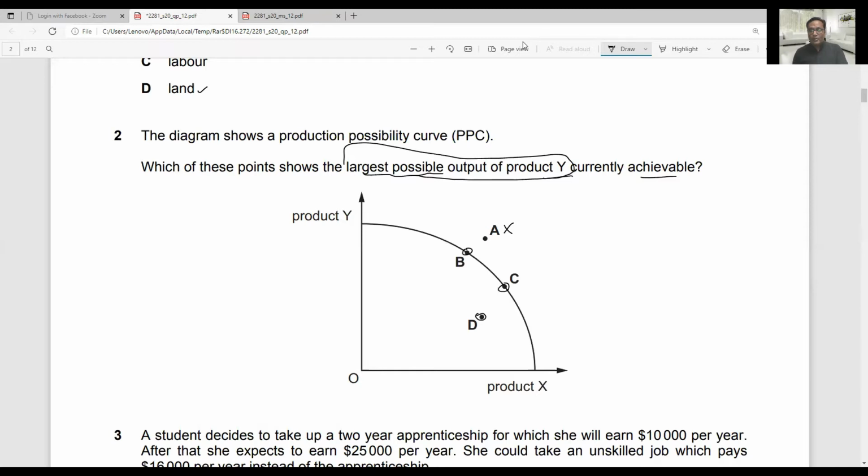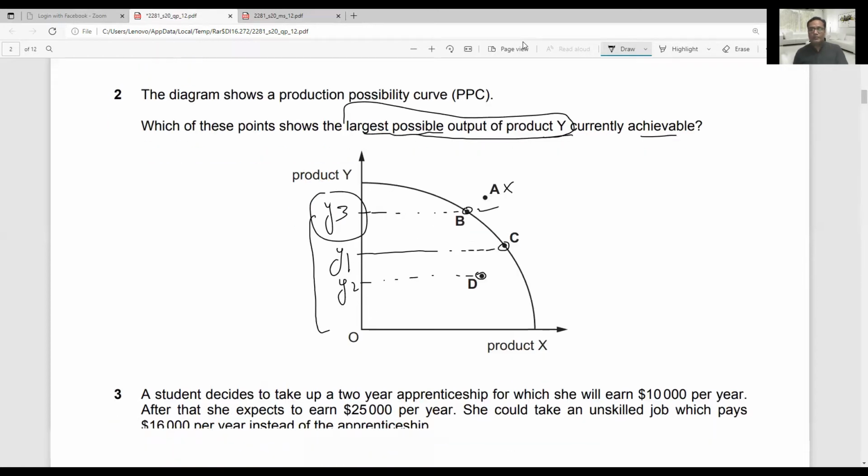So if we look at combination C, then product Y is produced this much. And at D we see product Y is produced this much. And if at point B, we can check the production of Y is Y3. So Y3 is the maximum production of good Y. So option B is the correct answer, because the examiner is asking which point shows the largest production of Y. So the largest output is Y3, and it is possible at combination B.